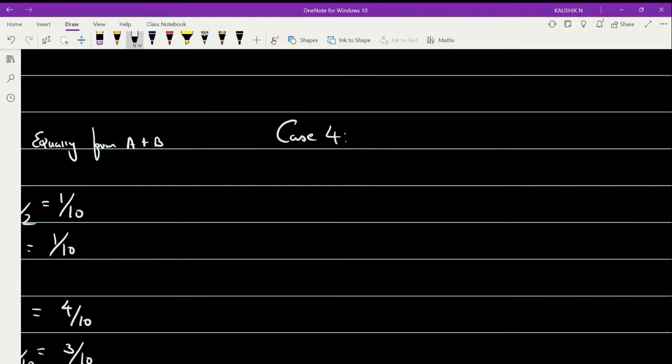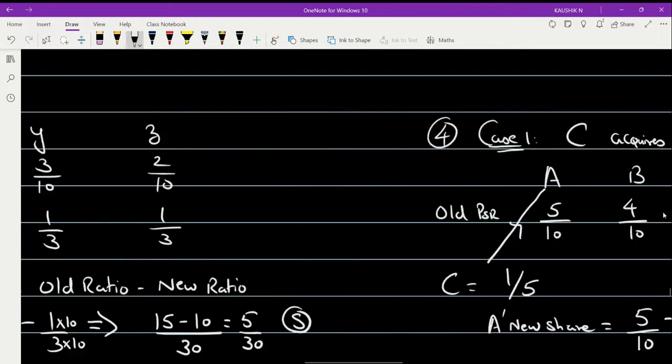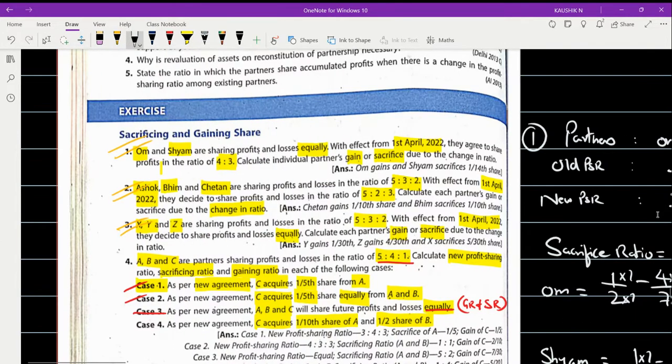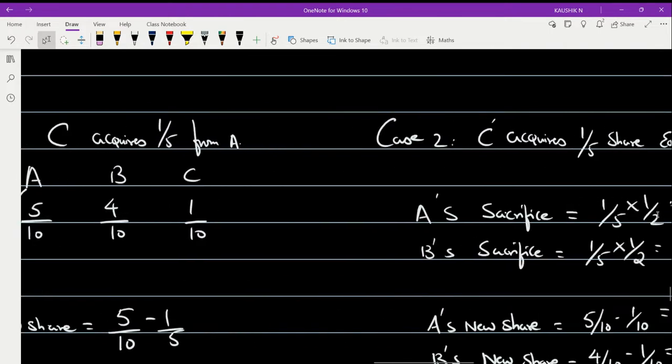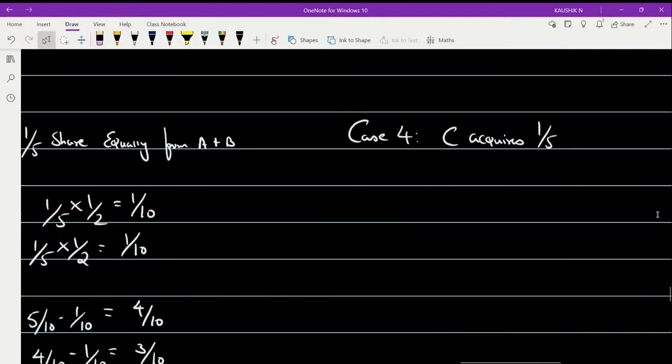So what was mentioned in case 4? C is acquiring 1/5 share from A and B in one particular proportion. Am I right? Or what is the share he is acquiring in this case? As per the new agreement, C acquires 1/10 share of A and 1 by 2 share of B. Here it is not 1 by 5th, I made a mistake.